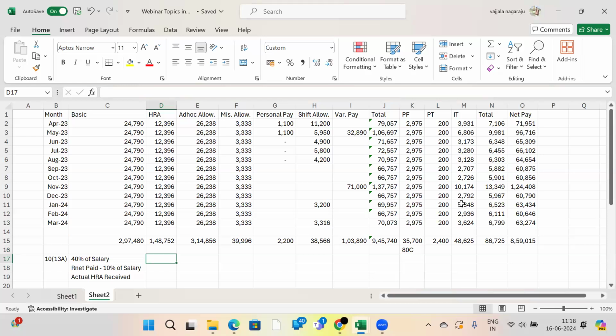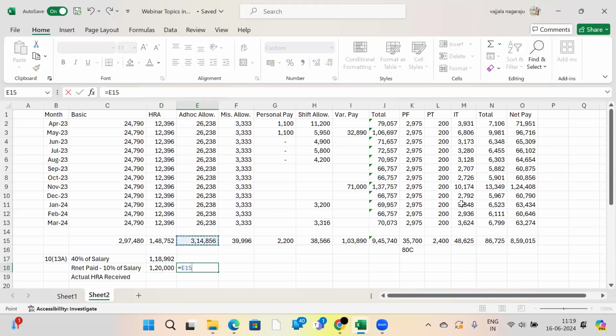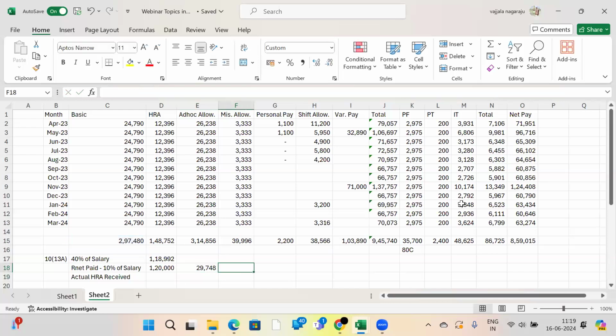So 40% of salary. Salary here means basic: 2,97,480 into 40%. Rent paid minus 10% of salary. This employee is staying in Bangalore. Suppose he pays 10,000 rupees every month to his landlord. 10,000 into 12 months, rent paid is 1,20,000. What is 10% of salary? Salary means basic here: 2,97,480 into 10%. What is the rent paid minus 10% of salary? 90,252. What is the actual HRA he received?